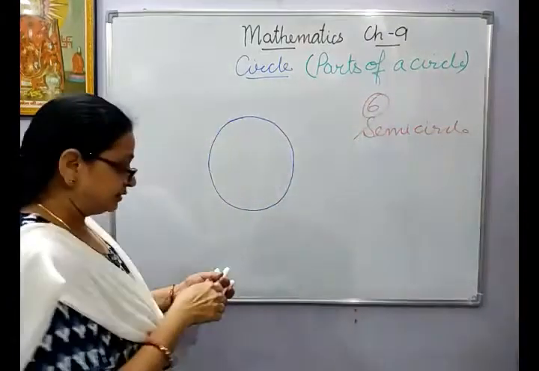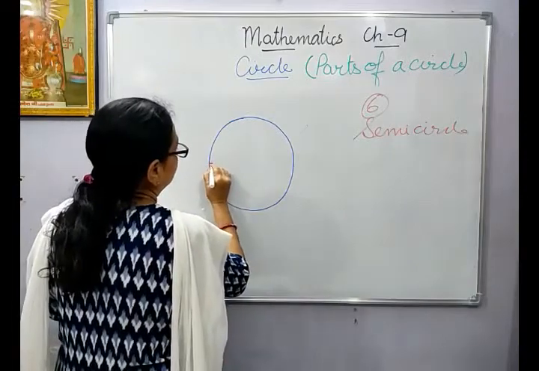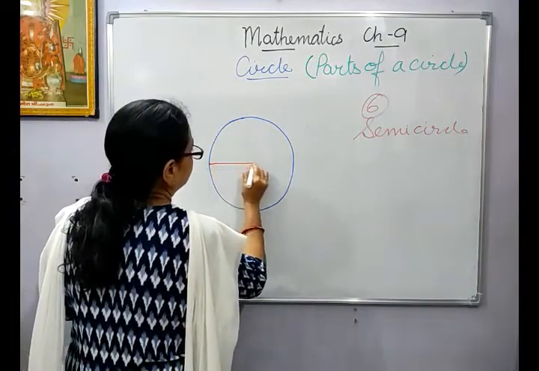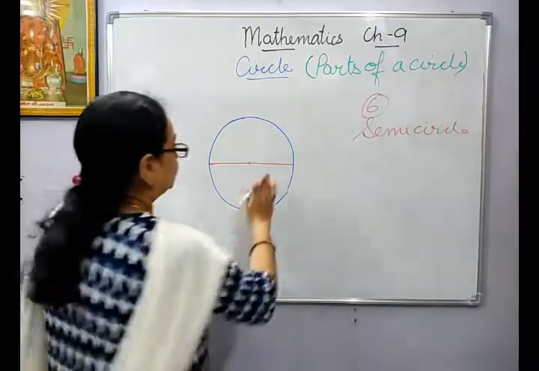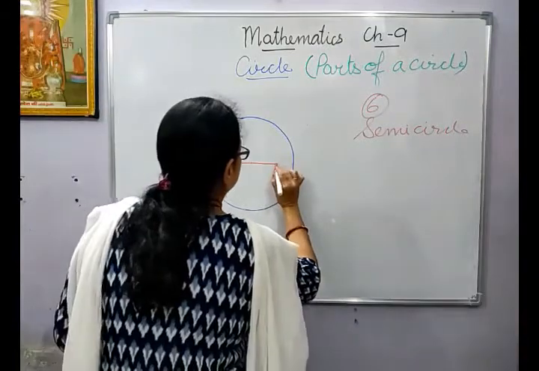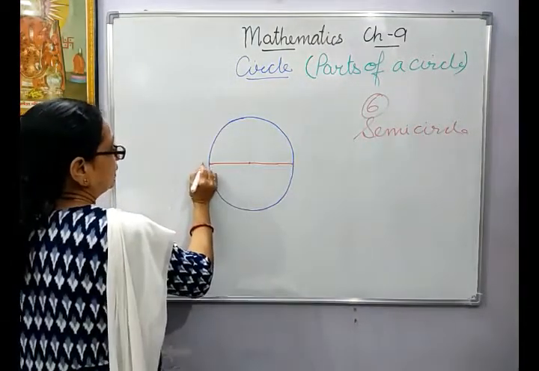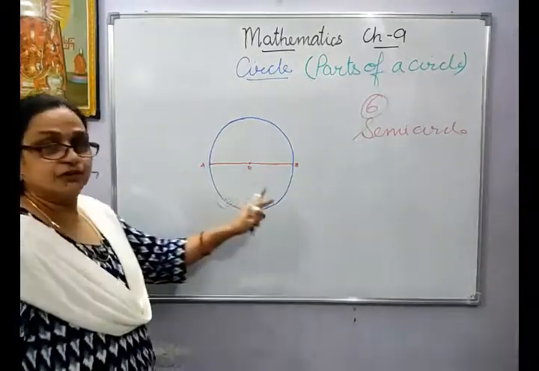Now children, in the previous circle we have seen that I have drawn one diameter over here. Diameter was the line joining 2 points on the circle passing through a center. So now here I have named it AB and this as O. So this is your diameter.